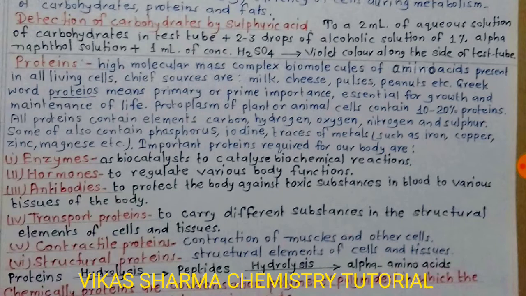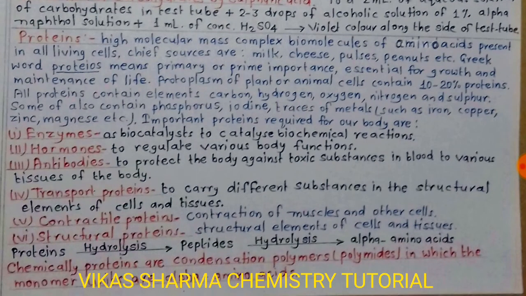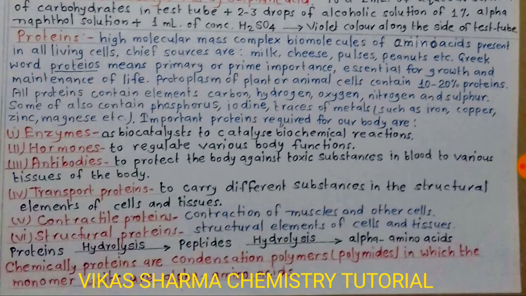All proteins contain the elements carbon, hydrogen, oxygen, nitrogen, and sulfur. Some also contain phosphorus, iodine, and traces of metals such as iron, copper, zinc, manganese, etc. Important proteins required for our body are enzymes, known as biocatalysts, hormones, antibodies, transport proteins, contractile proteins, and structural proteins.